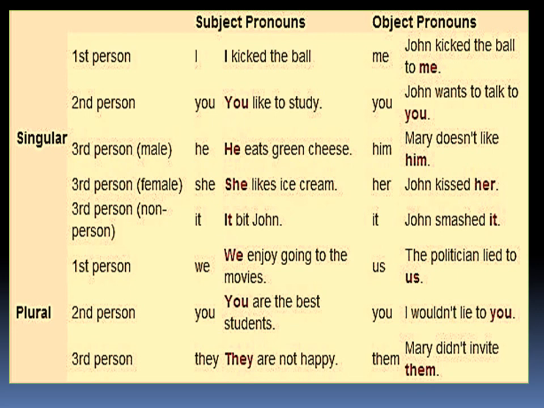The other examples are: She likes ice cream. John kissed her. It bit John. John smashed it. We enjoy going to the movies. The politician lied to us. You're the best students. I wouldn't lie to you. They are not happy. Mary didn't invite them. Observe the sentences carefully and the highlighted red words, children. They show the subject pronouns and the object pronouns.